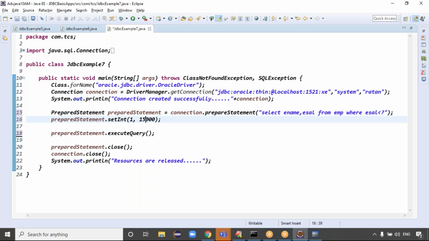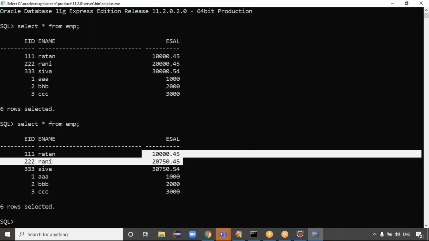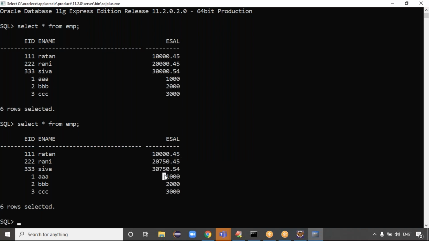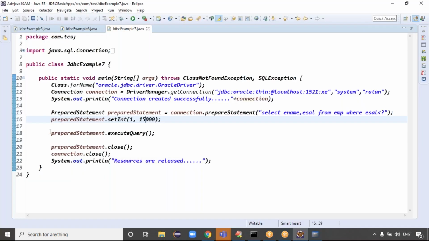Then how many records will we get now? Less than 15,000 means how many records? Three records or four records? Four records, right? So what are the four records? 10,000.45 is less than 15,000, then 10,000, 2,000, 3,000. We totally get the four records, guys. Good. Yes, prepare statement, execute query.